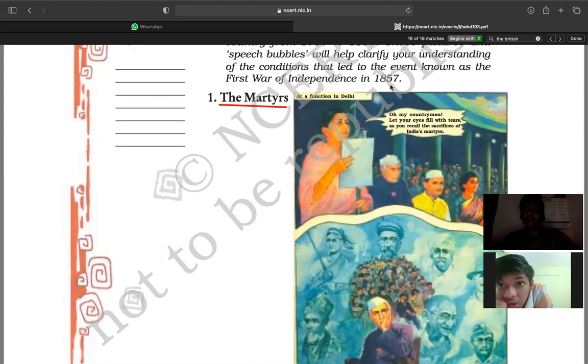Widespread revolts means regions where war occurs, right? If you talk about 1857, that is known as the First War of Independence. It provides a glimpse of how the British East India Company expanded its power in India and exploited Indians.